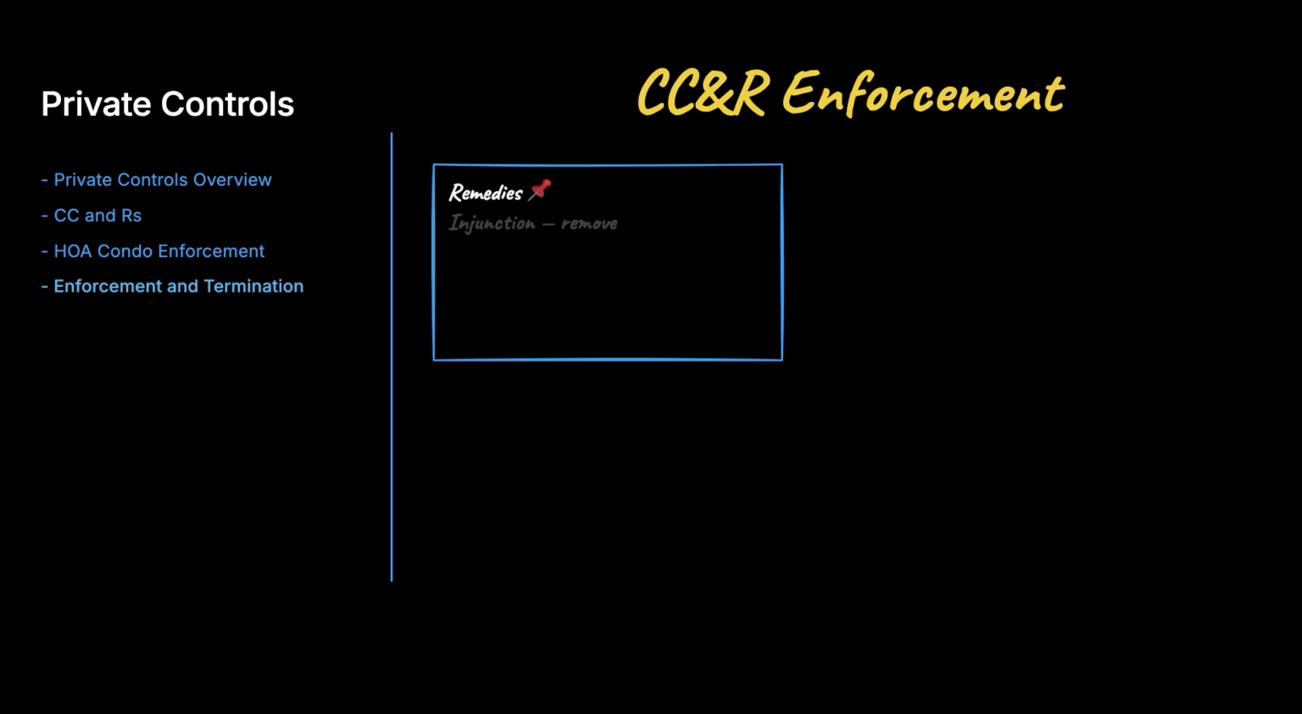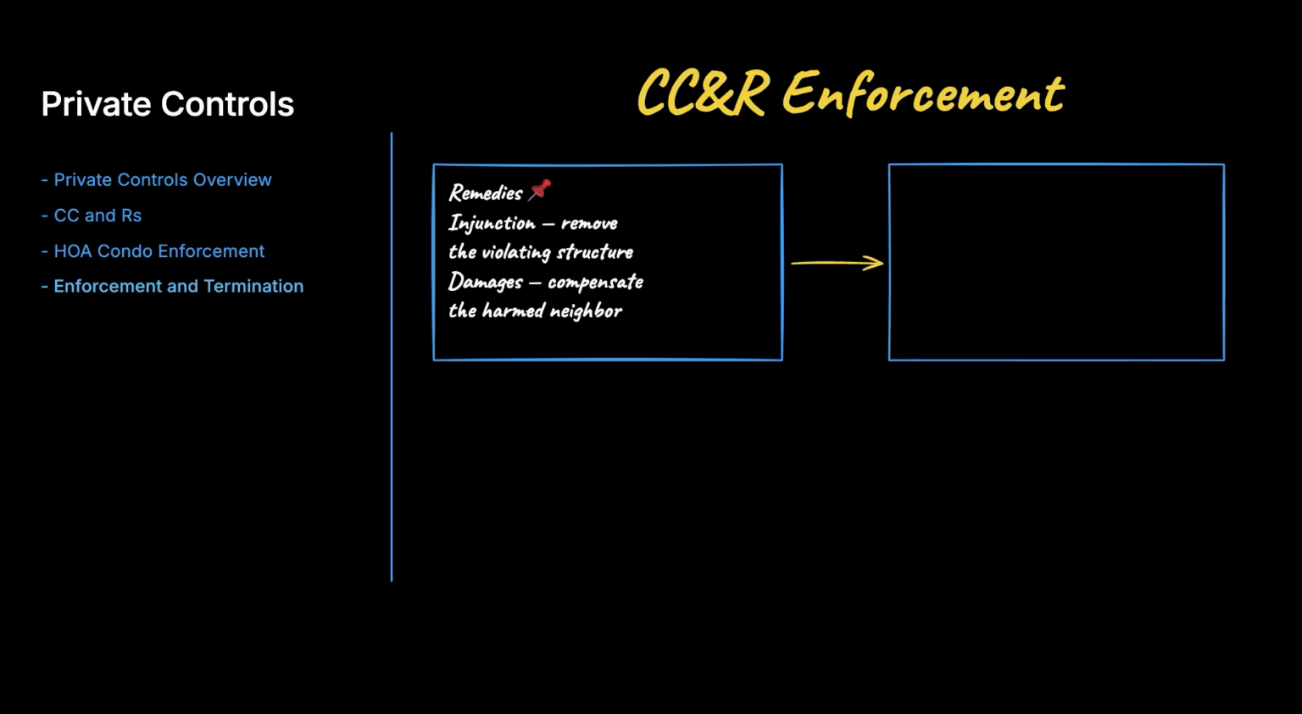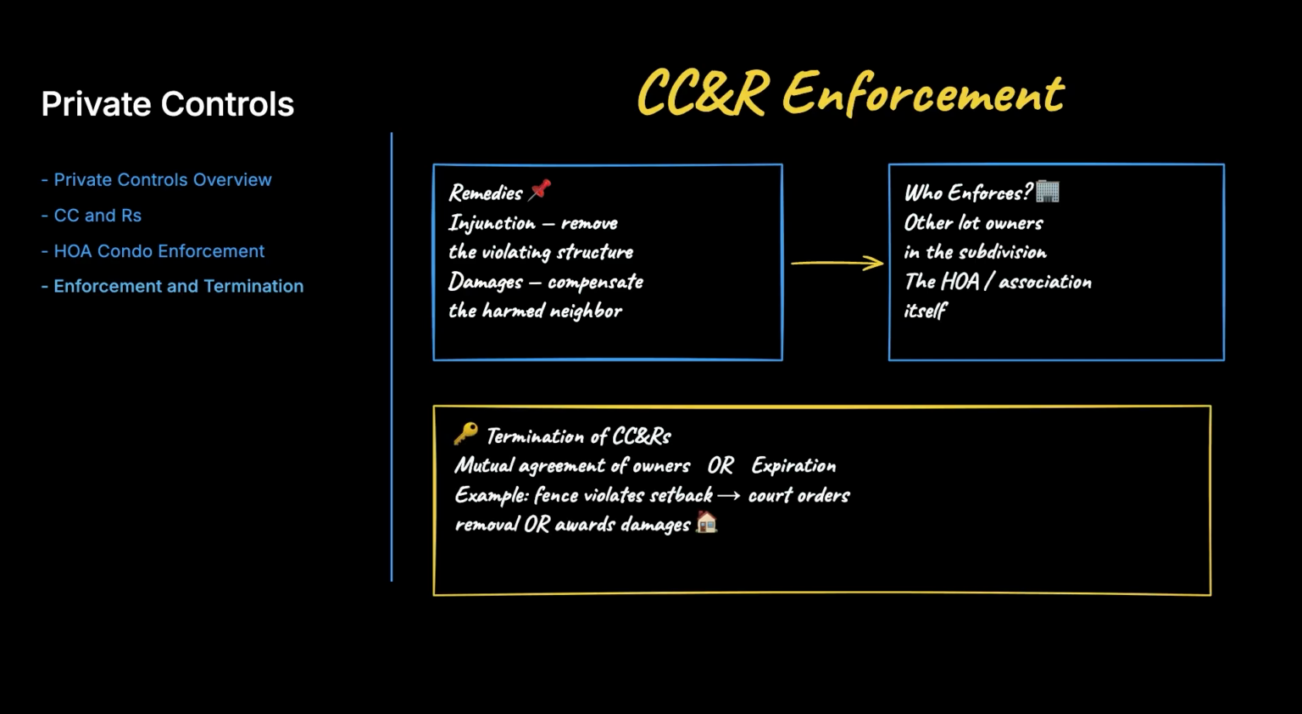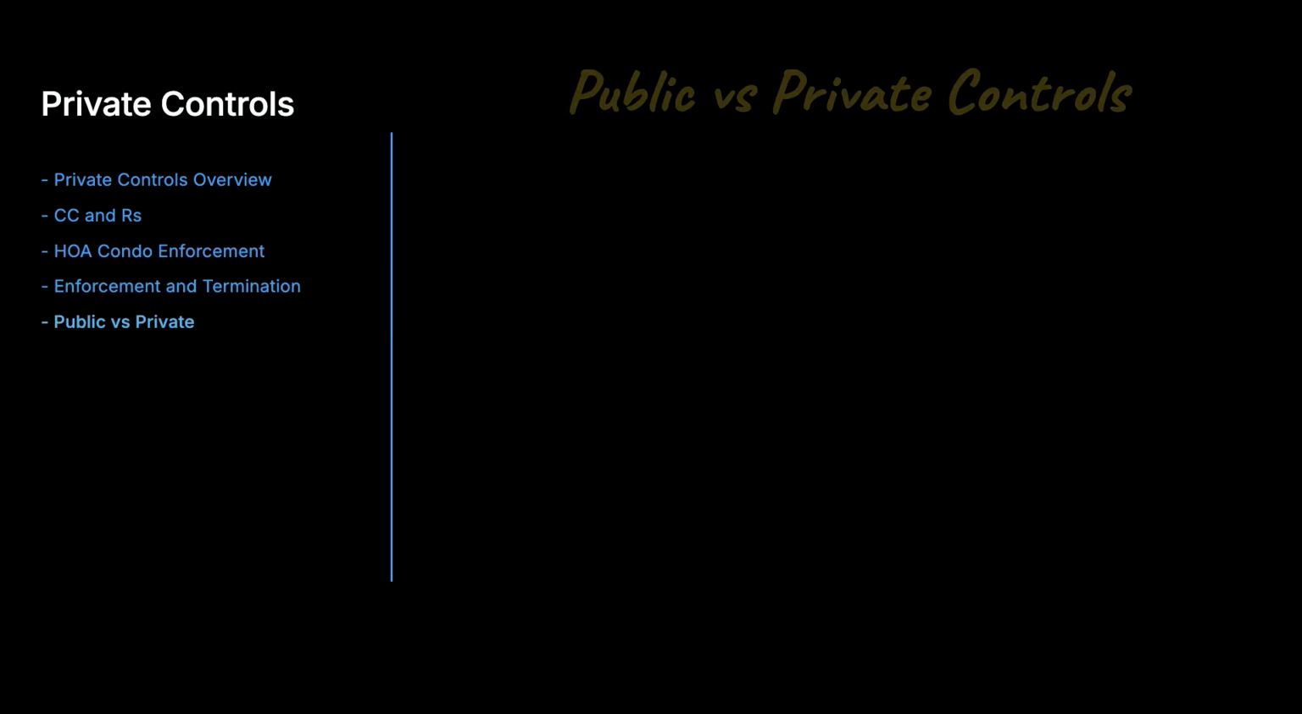Private controls are enforced by injunctions and damages. A neighbor who violates a CC&R can be ordered to remove the violating structure or pay damages to compensate the harm. The right to enforce typically belongs to other lot owners in the subdivision or to the association itself. Restrictions can be terminated by mutual agreement or expiration.